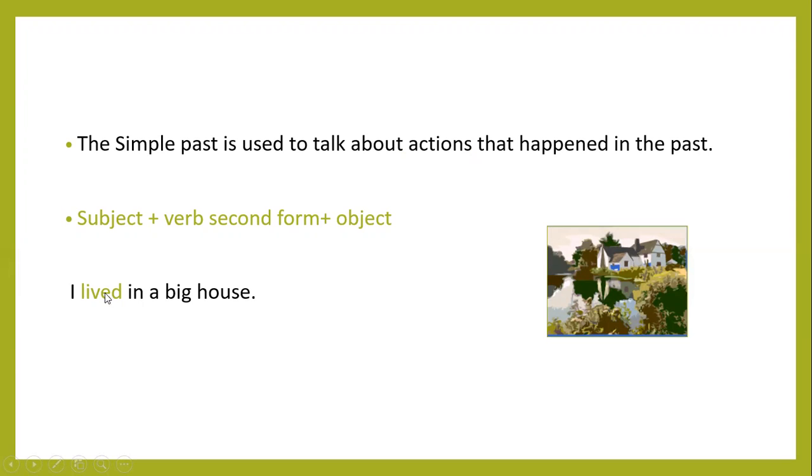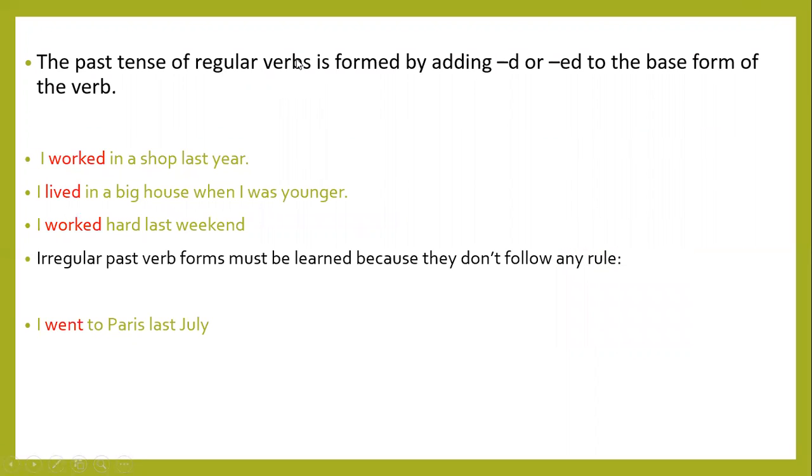So live is the first form of the verb, and lived is the second form. Okay, I lived in a big house. So I is the subject, the verb second form is lived, and in a big house is the object. Okay, hope you understand this very well. So next, the past tense of regular verbs is formed by adding d or ed to the base form of the verb.